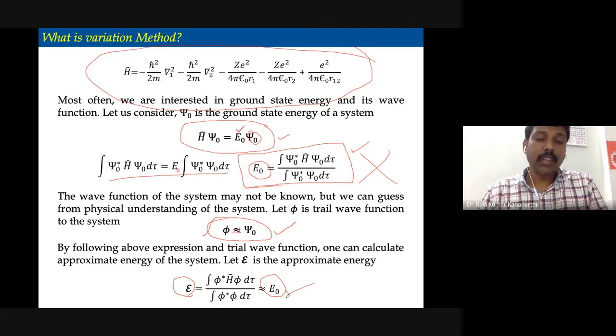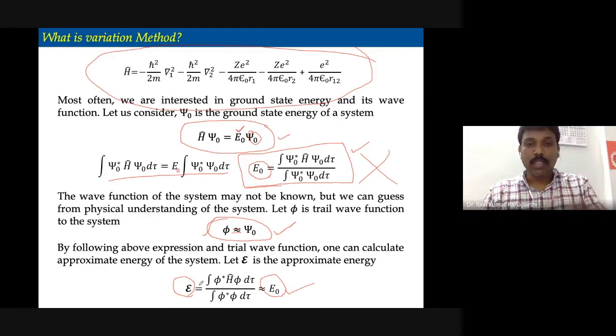Okay, there is a theorem that we will discuss later. I will prove that theorem later. But for the time being, you accept this statement: the script E, which is the energy calculated using a trial wave function, will not be the same as the ground state energy of the system.